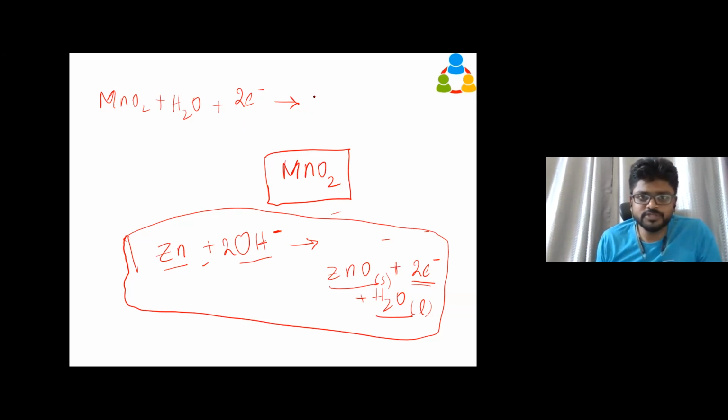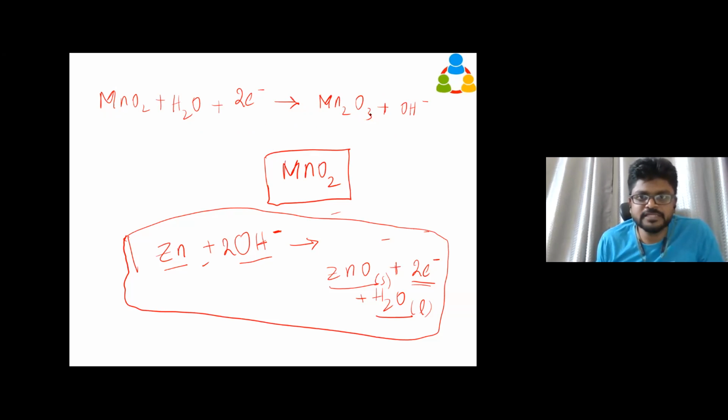What is going to be produced is one more version of manganese oxide. This is manganese dioxide, this is one more version of manganese oxide. It is going to produce hydroxyl ion.